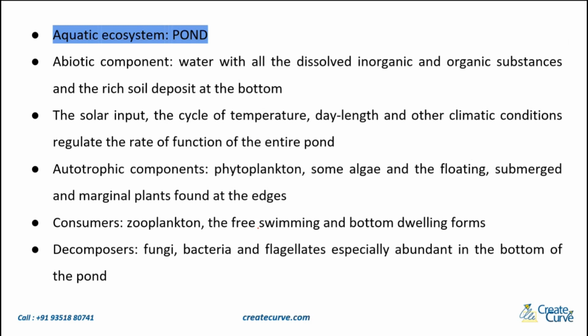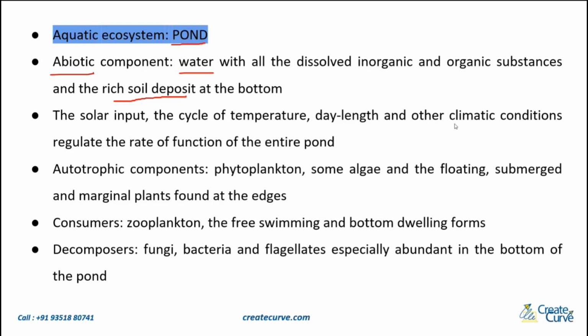Now let us take an example of an aquatic ecosystem. We're taking the example of a pond. In a pond, what are the various abiotic components that you're going to see? First, and the major thing here, is the water of the pond. It's going to have all your dissolved inorganic and organic substances. It's going to have various minerals and different organic substances. All of this will be present in the water. And right at the bottom of the pond, there's going to be a rich soil deposit as well. So the main abiotic components in a pond ecosystem are water and the rich soil deposit.